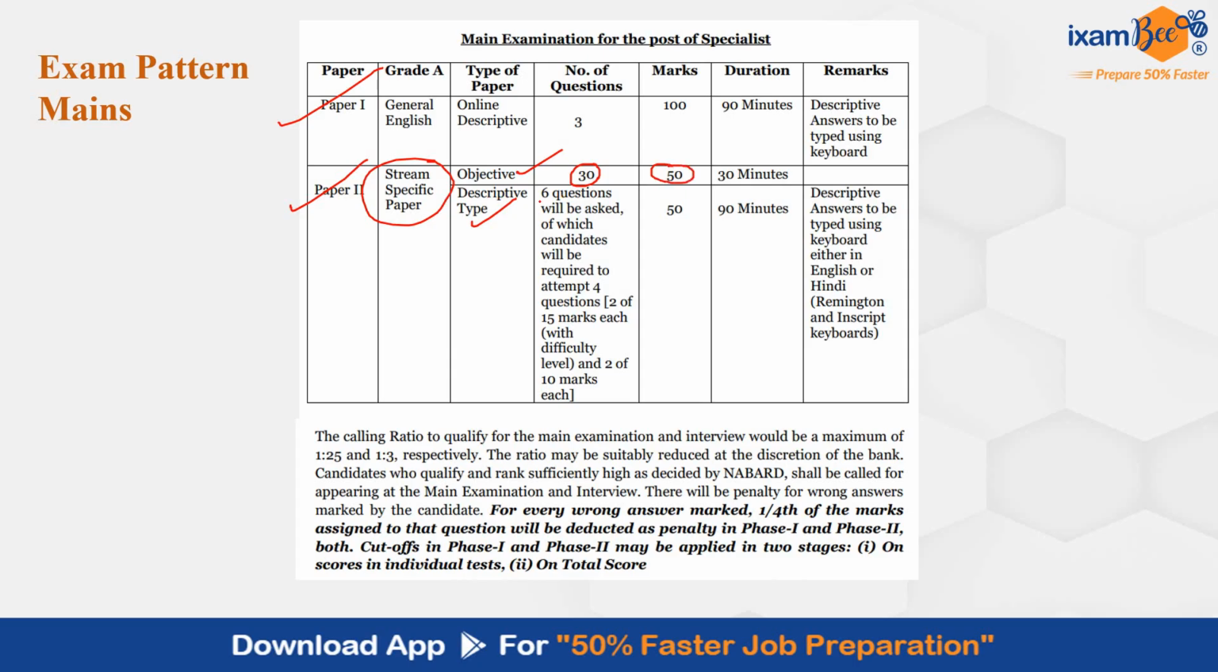In the descriptive type, you will have 6 questions, out of which 4 have to be attempted. 2 questions of 15 marks each are to be attempted, and 2 questions of 10 marks each are to be attempted. Marks for the descriptive paper are also 50. So your total mains exam, phase 2 exam, is of 200. Students in the ratio of 1:25 will be called for your mains after prelims, and in the ratio of 1:3 will be called for interview after mains.